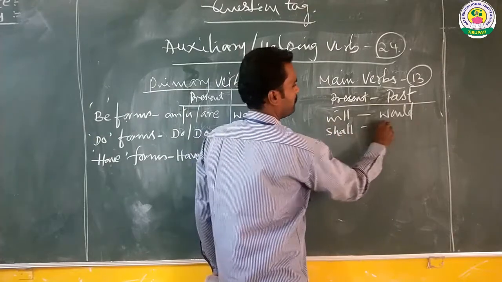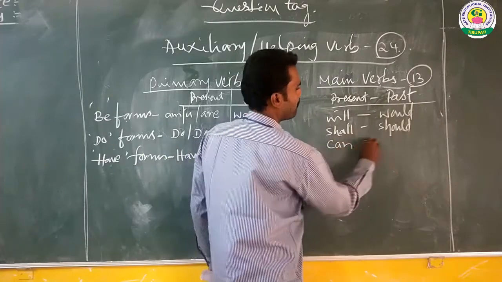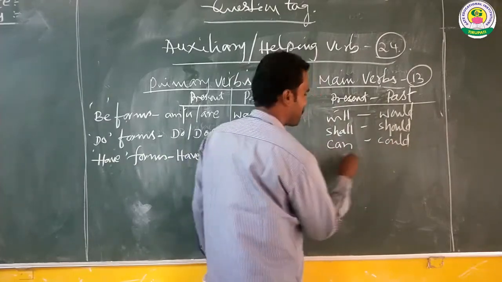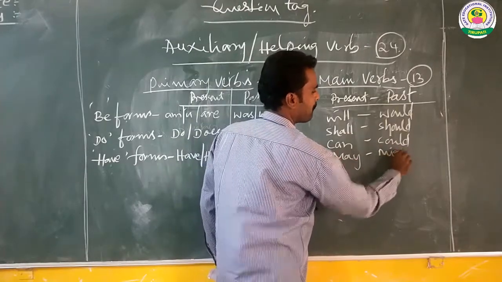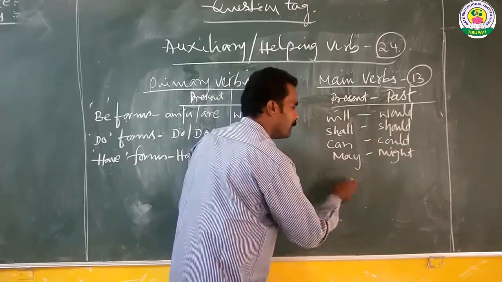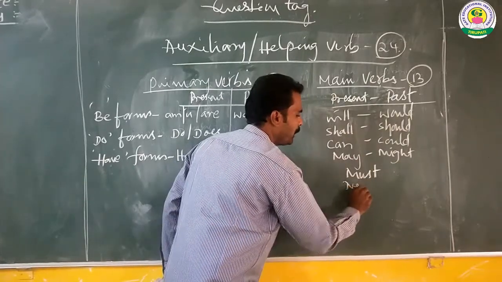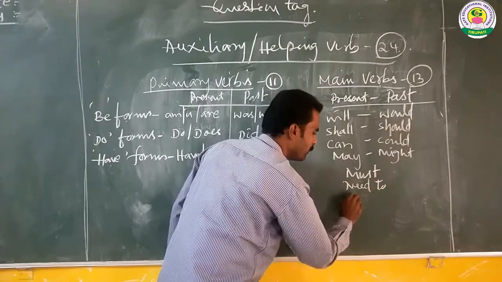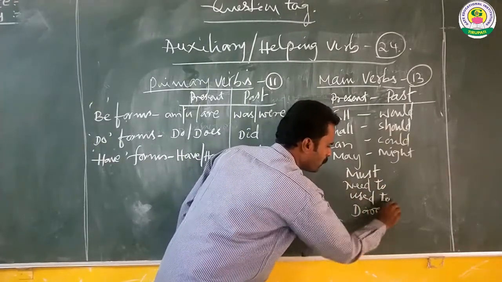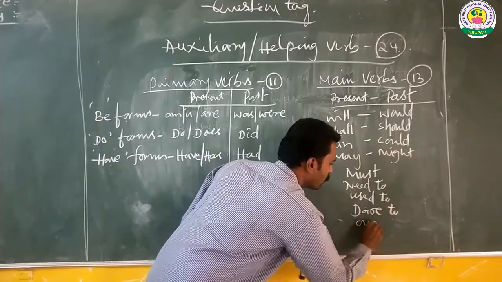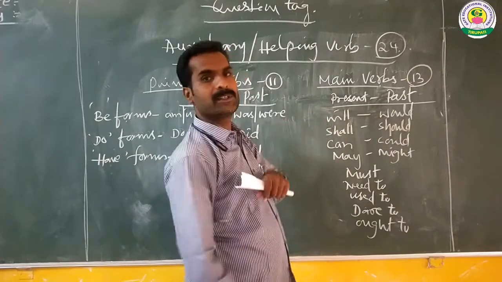Shall, should, can, could, may, might, must, need to, used to, dare to, ought to are the main verbs.